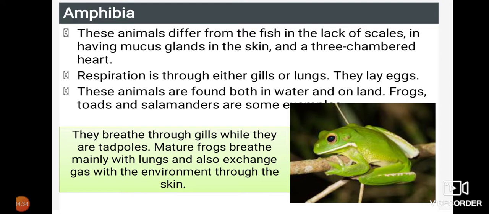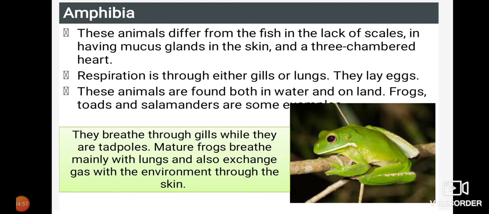heart. So they are telling these amphibians do not have any scales, but when you touch any kind of amphibian, what happens is they will have a soft skin, because there are mucus glands. Thereby a water-like content is present on the body. That's what happens, they are telling mucus glands are present in these organisms.